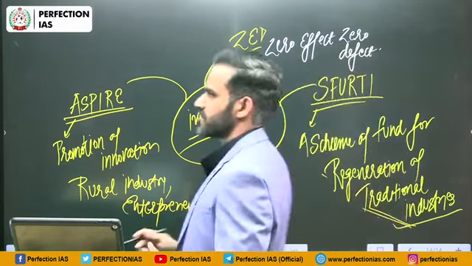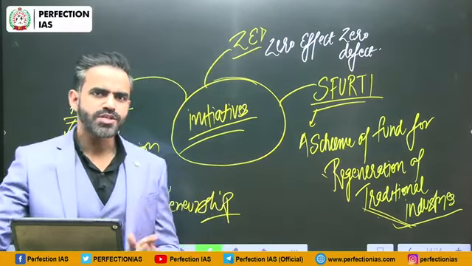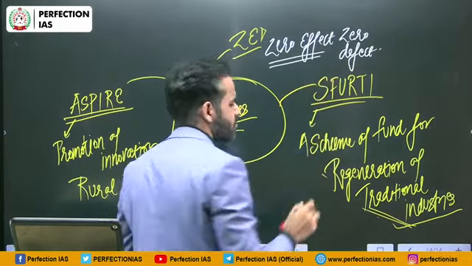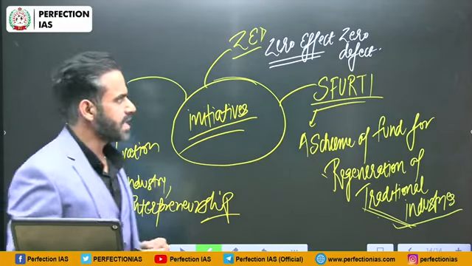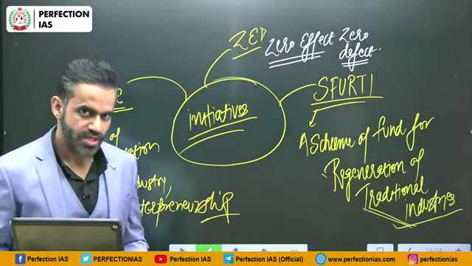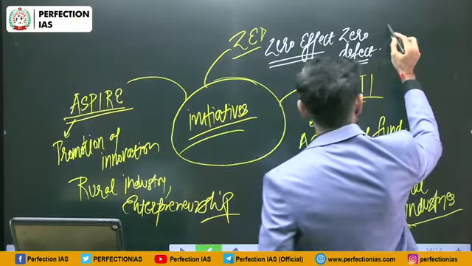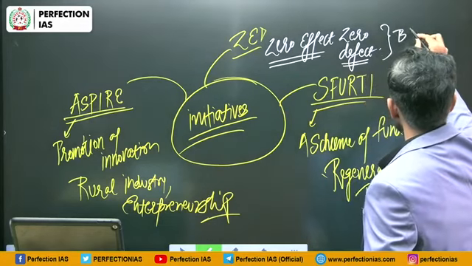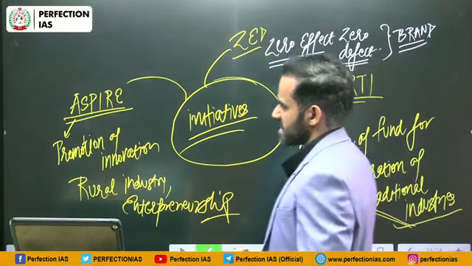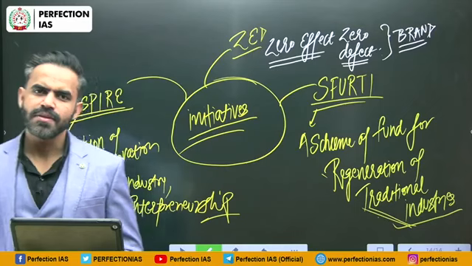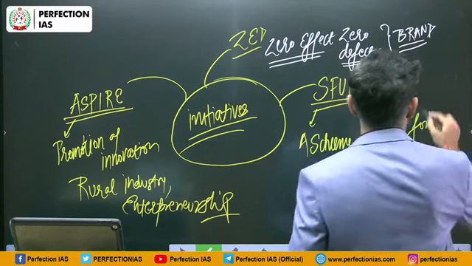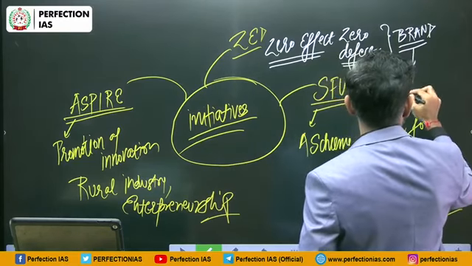Okay, zero effect, zero defect means a product should have zero harmful impact on the environment. That is zero effect. Zero defect means the product should not have any quality related issues. That is how it is going to become a brand. So the objective is that MSME unit products should not have any harmful impact on the environment, plus they should not have any defective piece. So this will lead to brand building, and that will also promote exports.